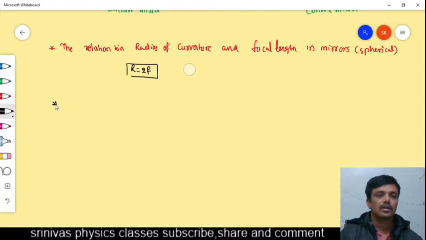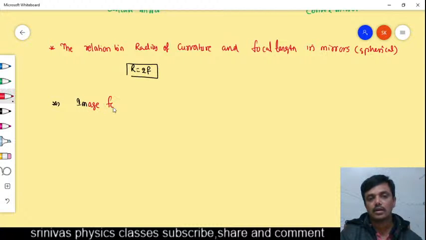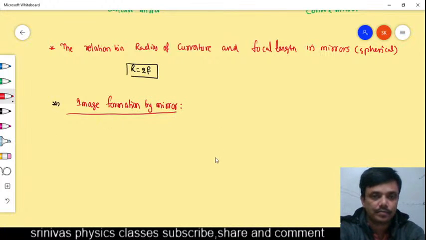Next, in the mirror formula, image formation by the mirror will be like this. For example, this image formation by the mirror you should learn properly. Okay, image formation by mirrors. How does an image form in mirrors?